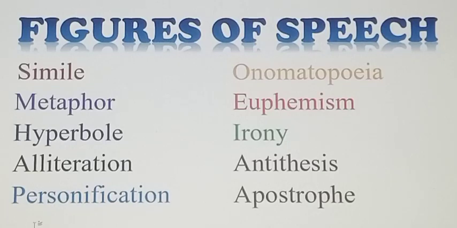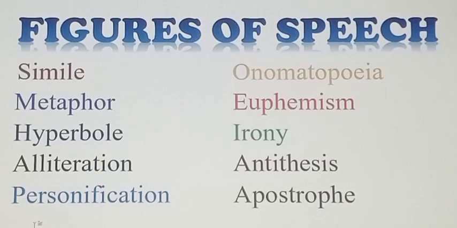Or, oh, nature, thou art my goddess. Or, blow winds, blow. So, winds are addressed here as if the wind hears our words. But in fact, winds are not capable of hearing.